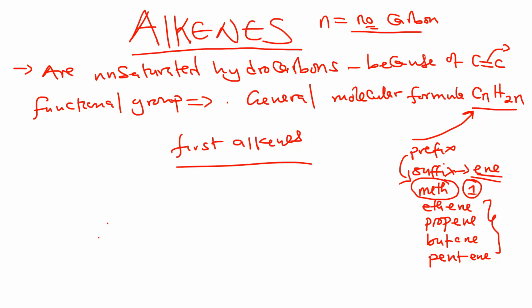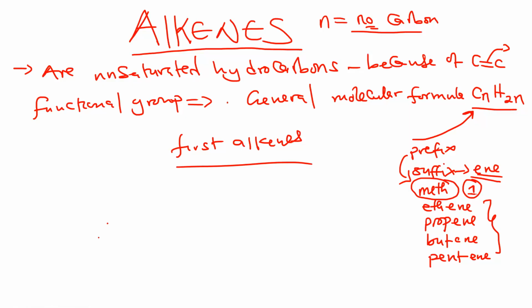Then they ask you to name the third one. Now, a mistake can be made where you say, okay, the third one, we are looking at the one that has 3 carbon, which is propene. But in the case of alkenes, that is wrong, because the first one here is the one that has 2 carbons. So the second one is propene, the third one is butene. I guess you've gotten a point there.